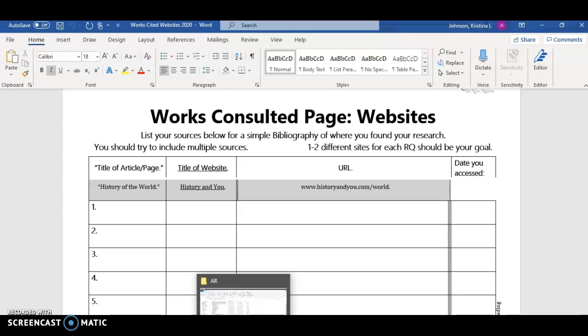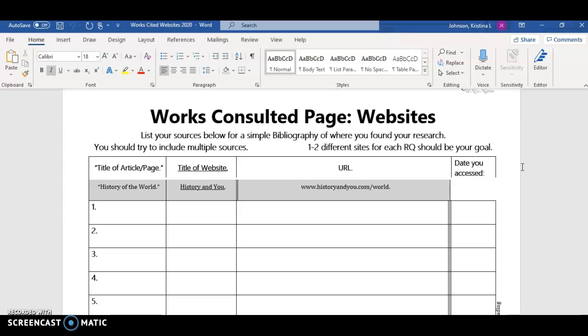Hello, this is about your Works Consulted page for your websites. Now be reminded that you are doing research in order to complete all of the research questions, and so this will be the same throughout the rest of this unit. And so today, when you begin working on your timeline, the next, when you do geography, when you learn about the different people, you are going to be going to different websites.